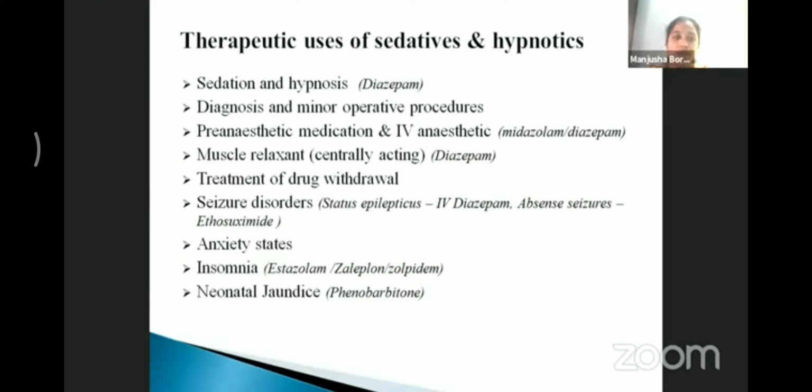They are also used in treatment of anxiety and management of insomnia. Phenobarbital is a microsomal enzyme inducer that enhances the synthesis of glucuronyl transferase, which is required for the metabolism of bilirubin, so it helps to clear bilirubin in a neonate.